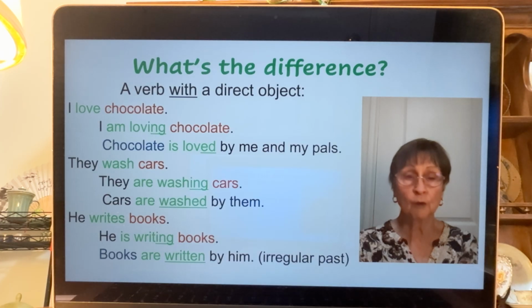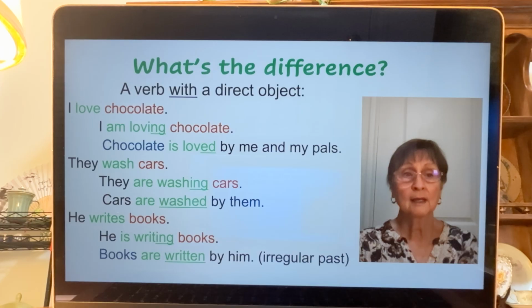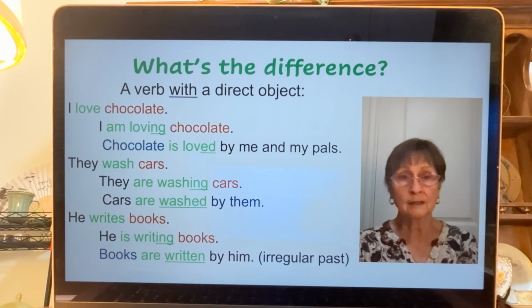Now I use the ed form, not the ing form. He writes books. He is writing books. Now when I switch it to the ed form, there's no ed form for writes. It's an irregular verb in the past. It's written, wrote or written, in this case written. Books are written by him. It's the same as using an ed form, but it doesn't have an ed form. He writes books. He is writing books. Books are written by him. The meaning is the same. But in 2 of the sentences, books is at the end, and in 1 sentence, books is at the beginning.